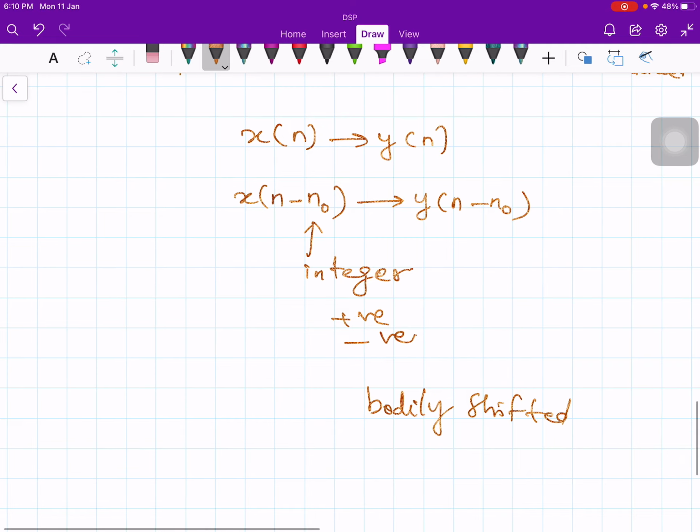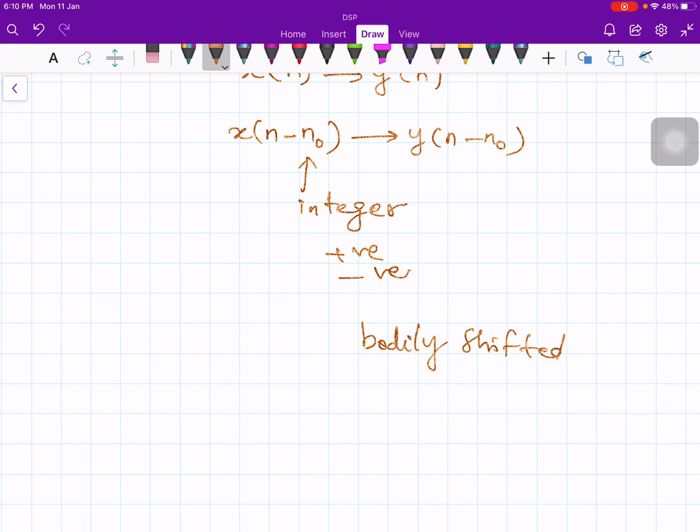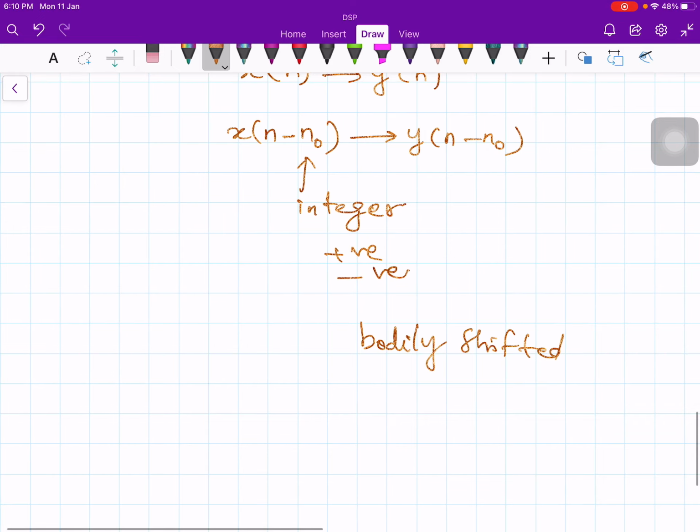If the input is shifted by n samples, to the right or to the left, then the output also will be shifted by the same amount, and the shape will remain the same. The plot of y of n versus n is called a waveform, and therefore shift invariance or time invariance is also a waveform preserving transformation.